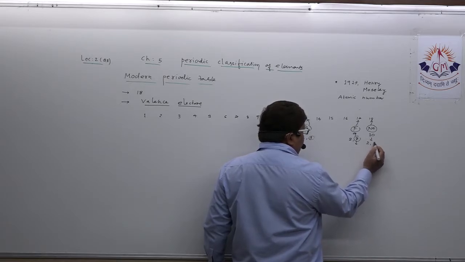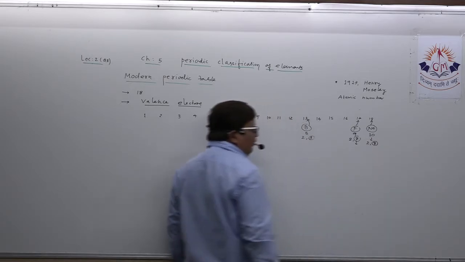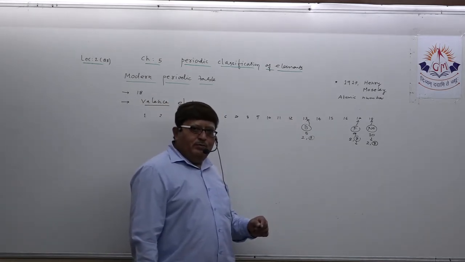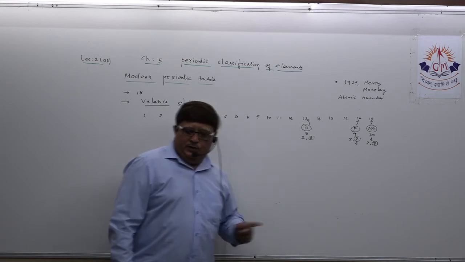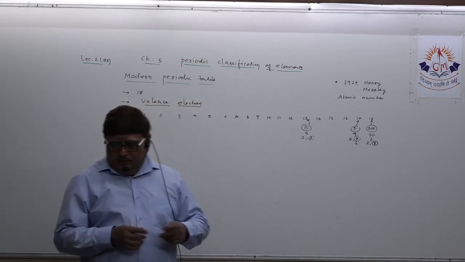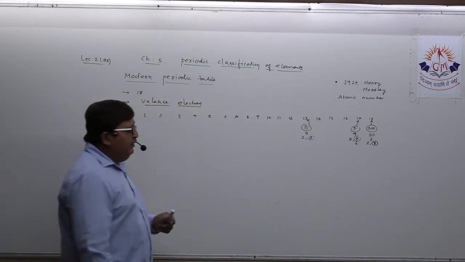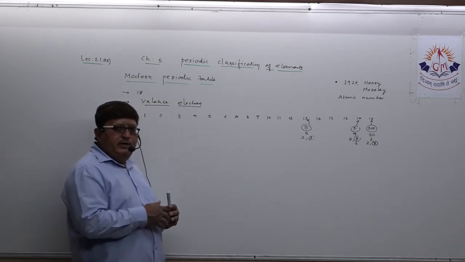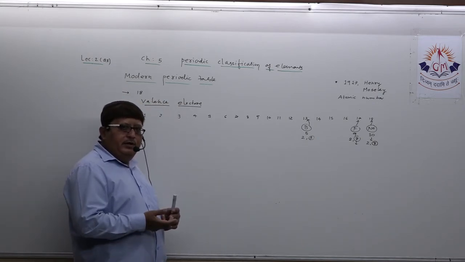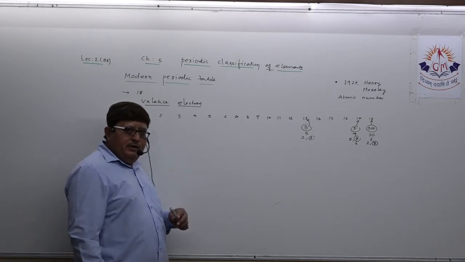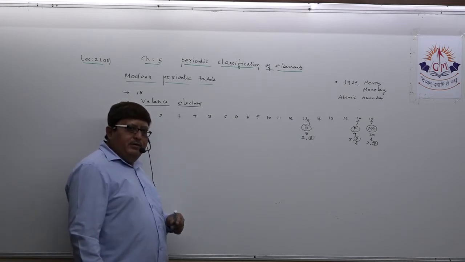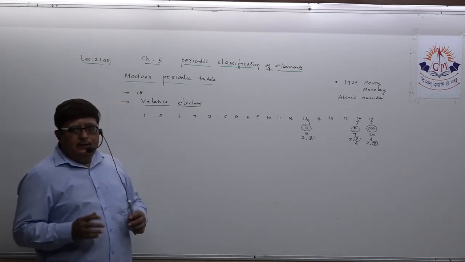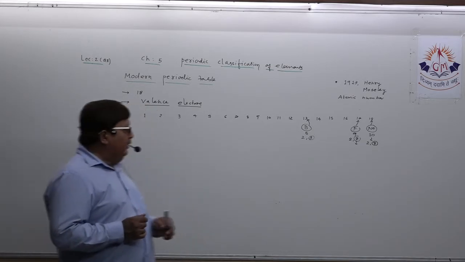And if you write its electronic configuration, 2, 8, though it belongs to group number 18, because it has 8 electron in its outermost orbit, what is its tendency? Neither to accept electron, nor to share electron, nor to donate electron. So they are chemically inert element. Okay, dear student, this way you have to guess regarding the properties of all element.